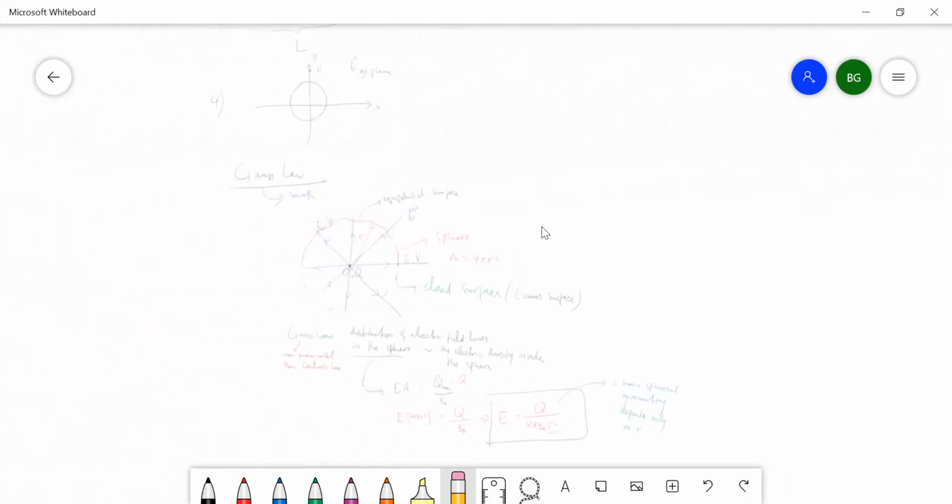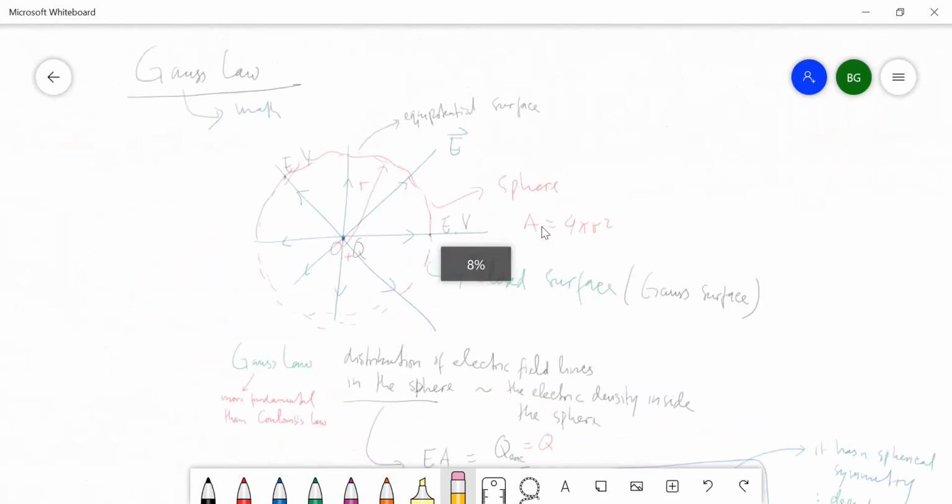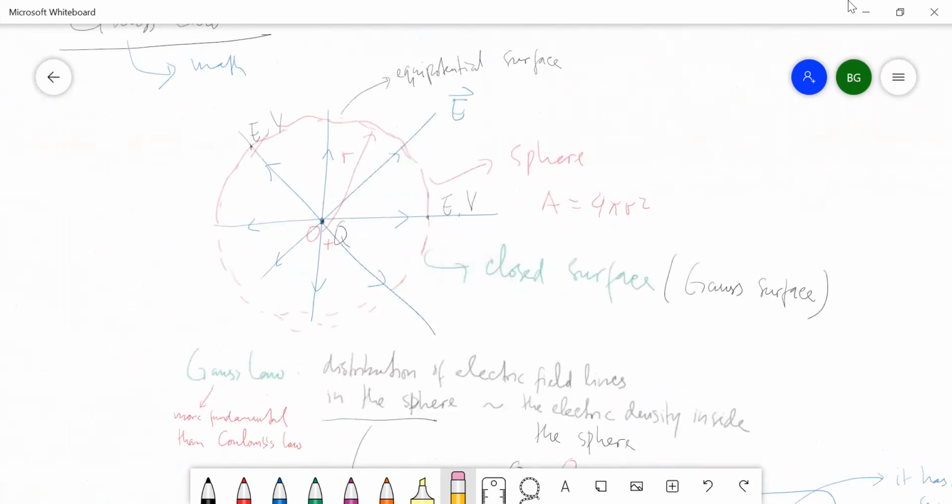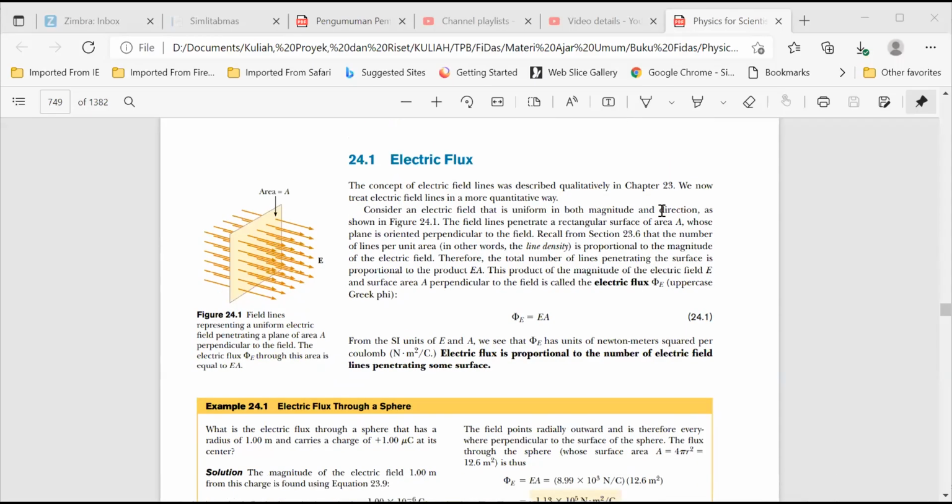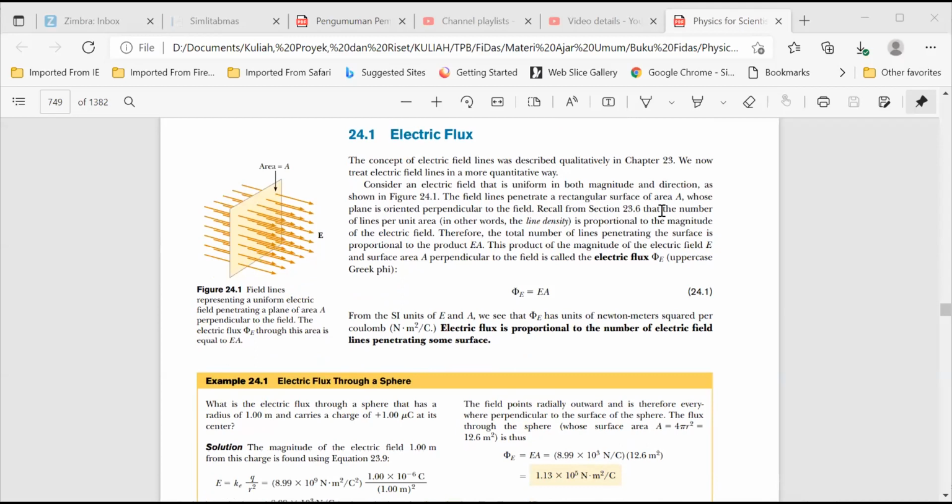So today we will discuss electric flux. What is flux?